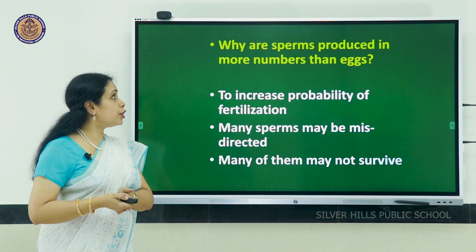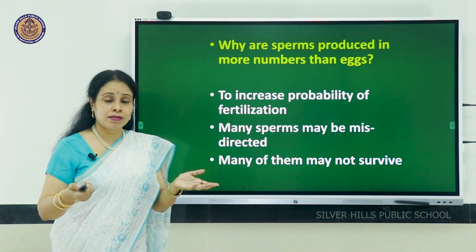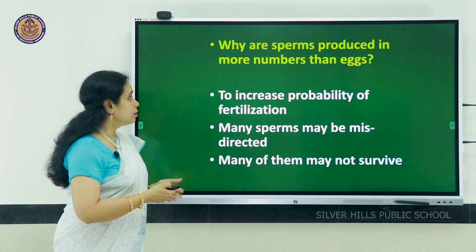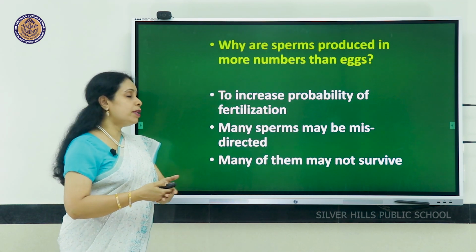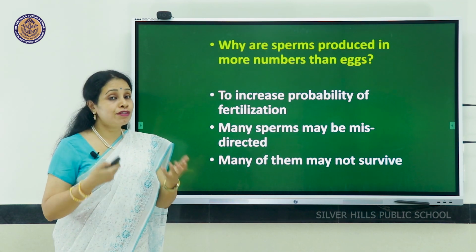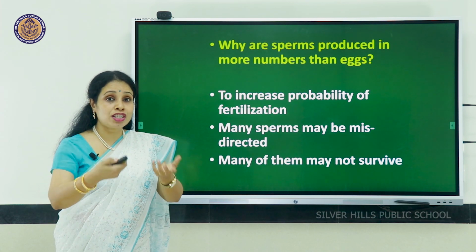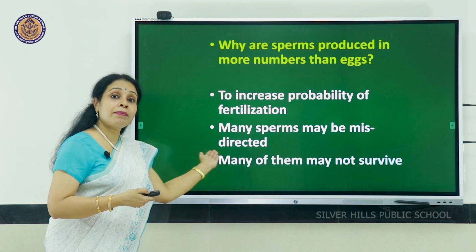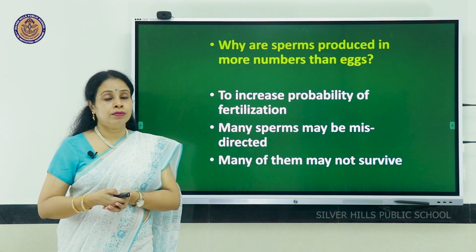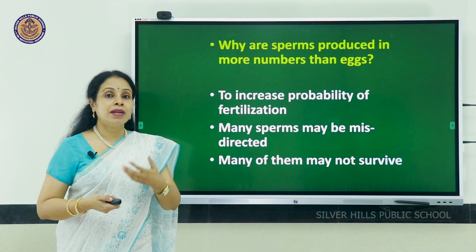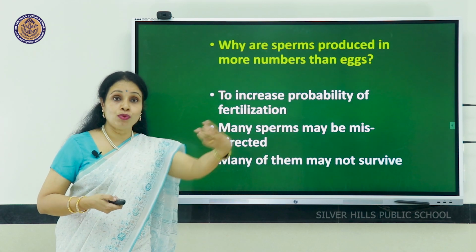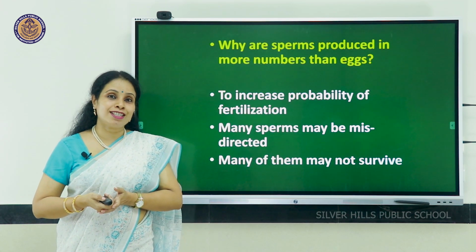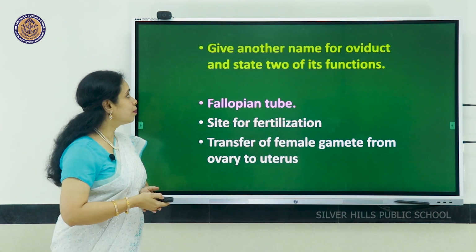Why are sperms produced in large numbers, whereas egg there may be only one? This is to increase the probability of fertilization as many of the male gametes do not reach their ultimate destination. Many of them may not survive also. So to make up for that, the male gametes which have to move towards the female gamete are produced in large numbers.